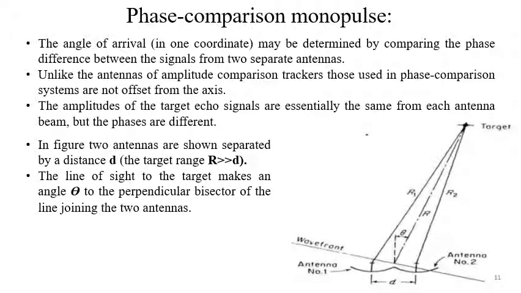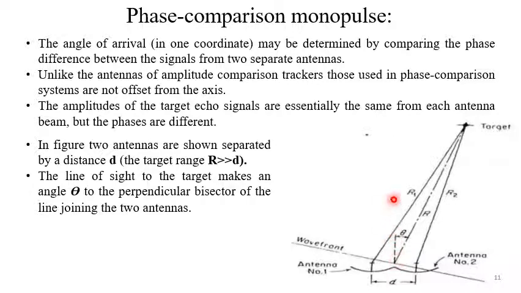Now we have another variation of monopulse, where instead of amplitude comparison we will try phase comparison. The angle of arrival in one coordinate, we are considering only one, may be determined by comparing the phase difference between the signals from two separate antennas. So this is the target, the distance between the antennas is say d, and theta is the direction of the target.